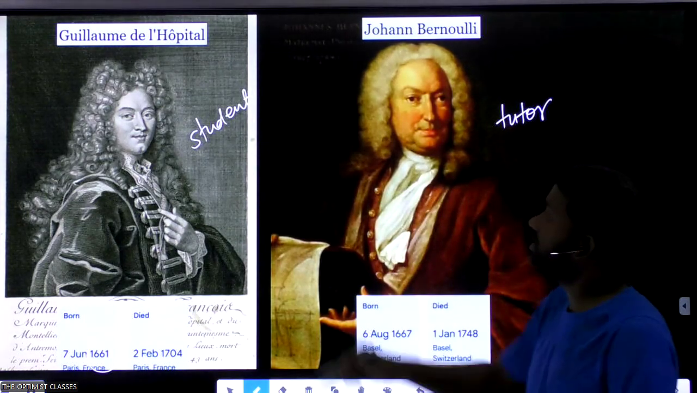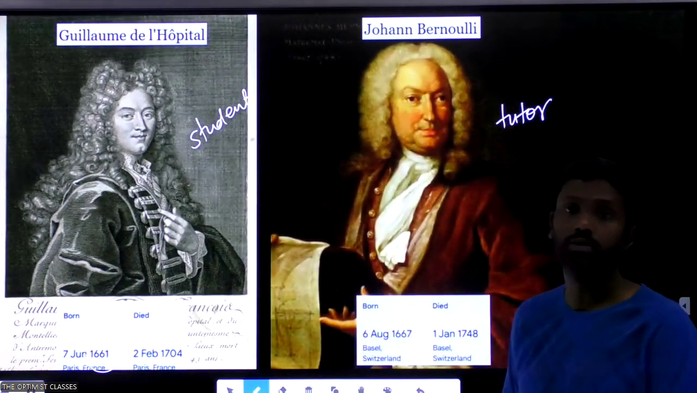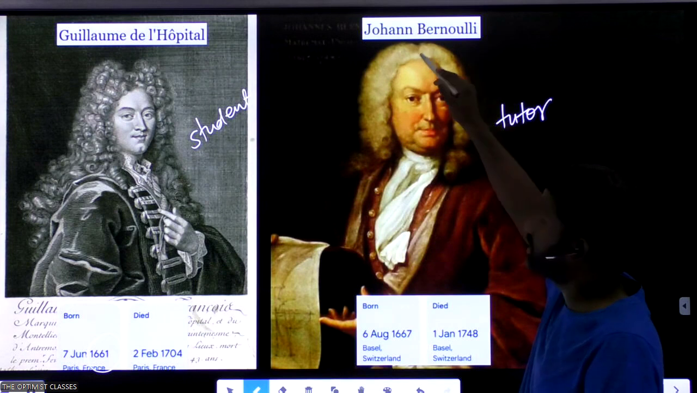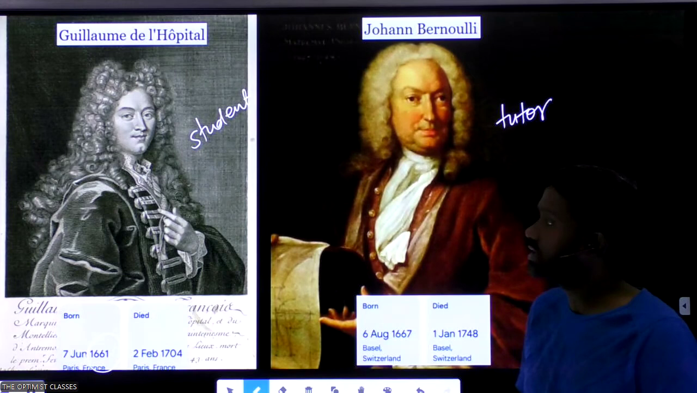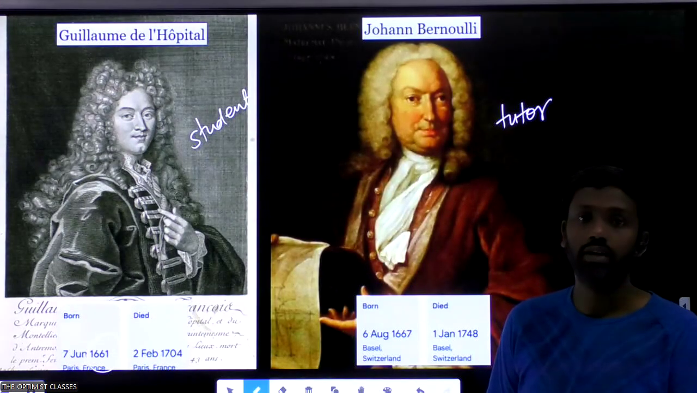See here, the name of the student is L'Hopital. So that's what the rule is called, L'Hopital's rule. But the teacher, Johann Bernoulli, had actually developed it. So this happened because of a secret agreement between the student and teacher.